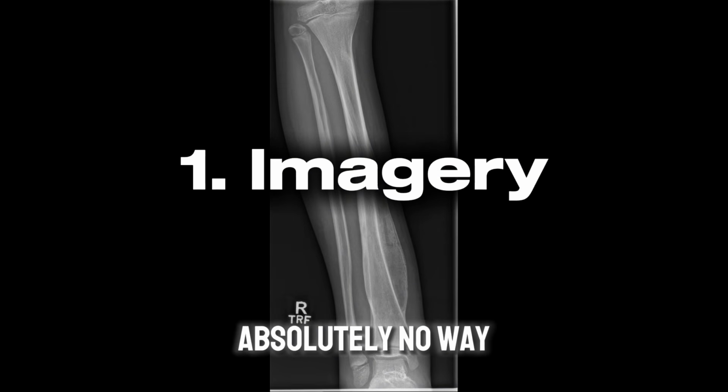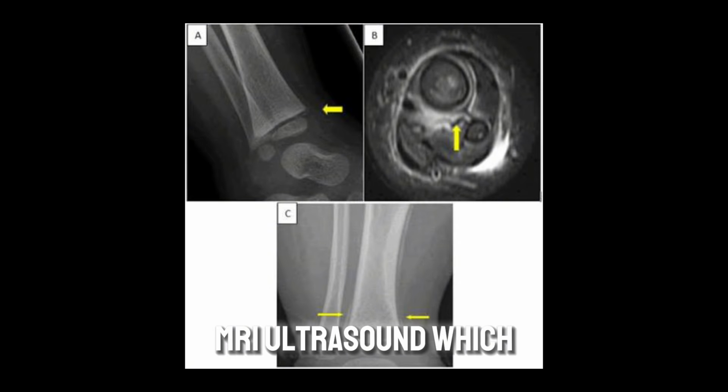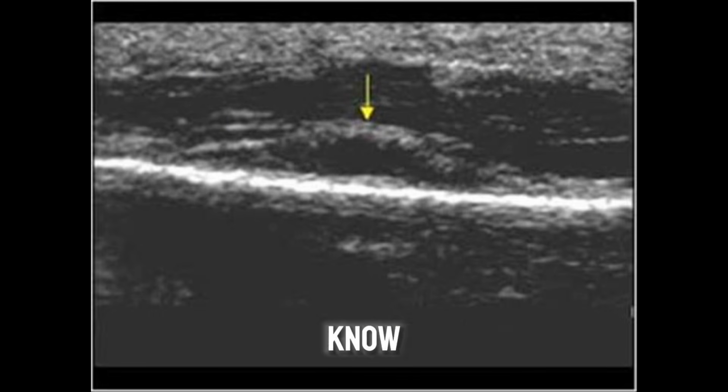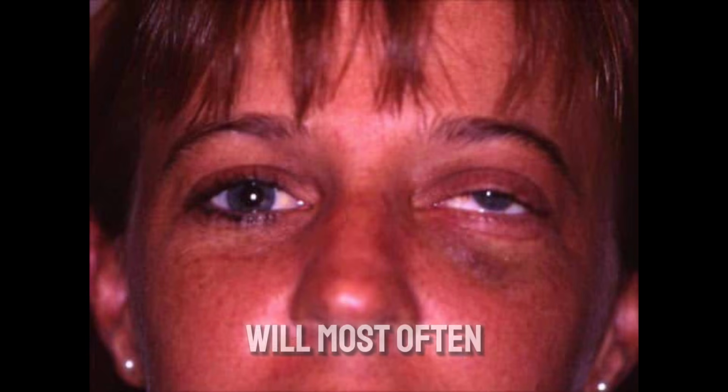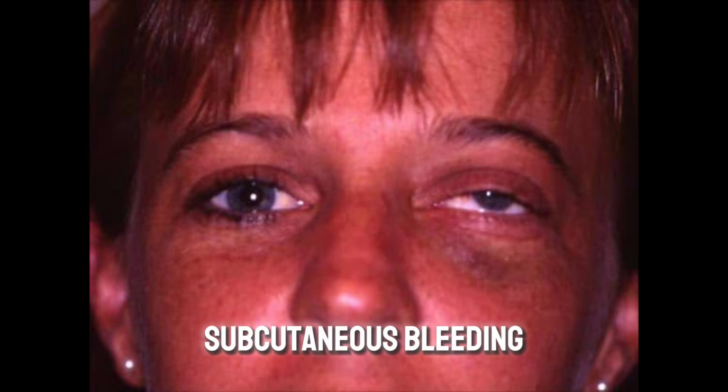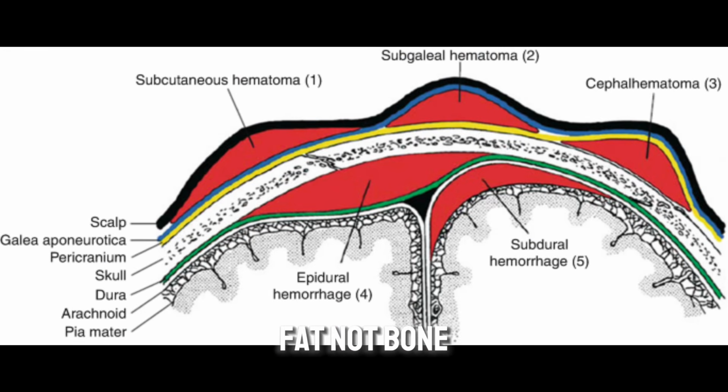Number 1, there's absolutely no way to confirm SPH without imaging, MRI, or ultrasound. Whatever feels like swelling or bruising will most often end up being subcutaneous bleeding between skin and fat, not bone and periosteum.